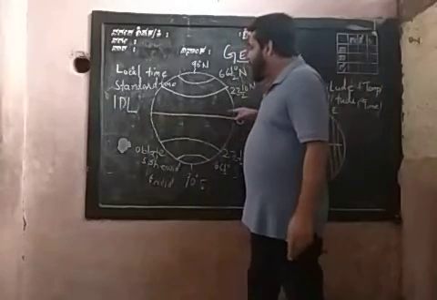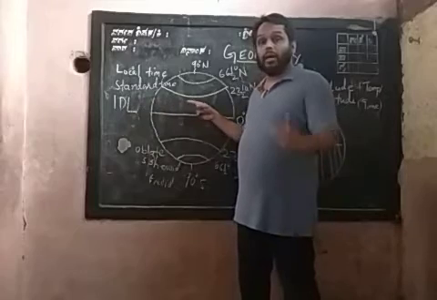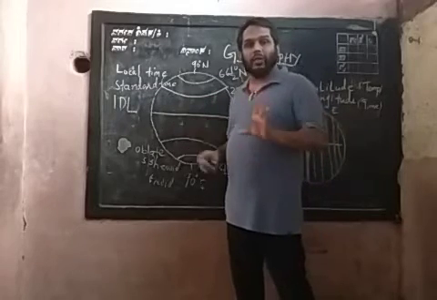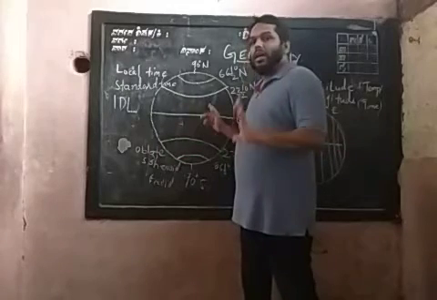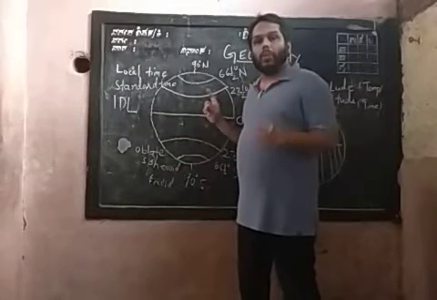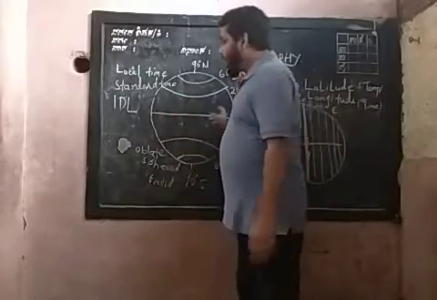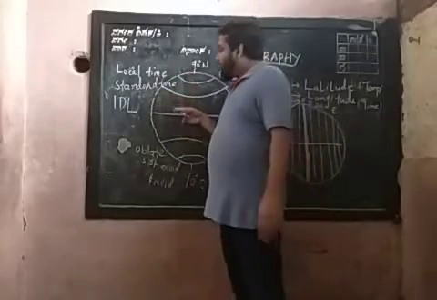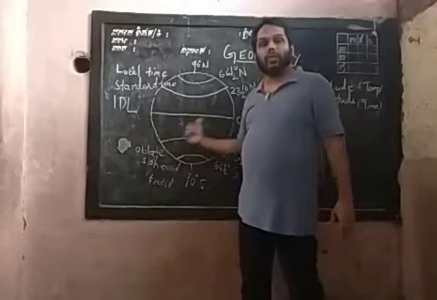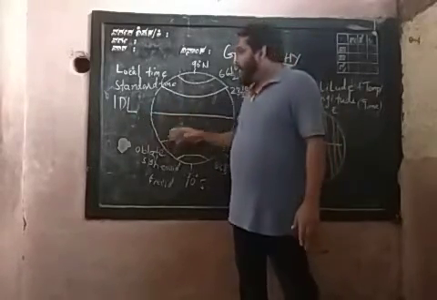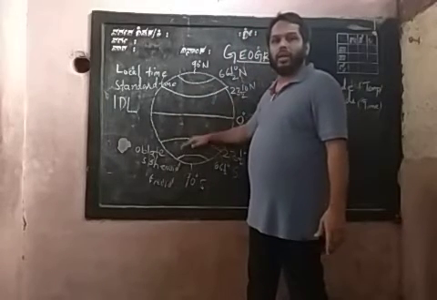This equator passes through the middle of the Earth. Remember, these are imaginary lines. Actually there is no line at all on the Earth. These are lines we drew on our globe and maps for our study purpose. So the equator is an imaginary line that passes through the middle part of the Earth from east to west, and it divides the Earth into two equal halves, the northern and southern hemispheres.